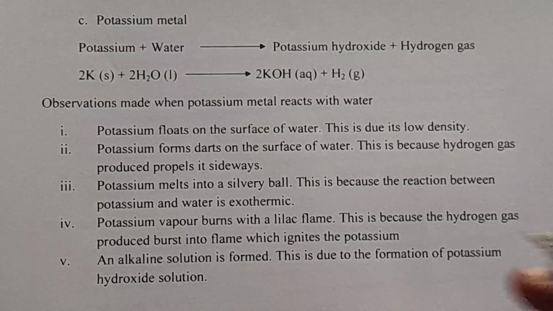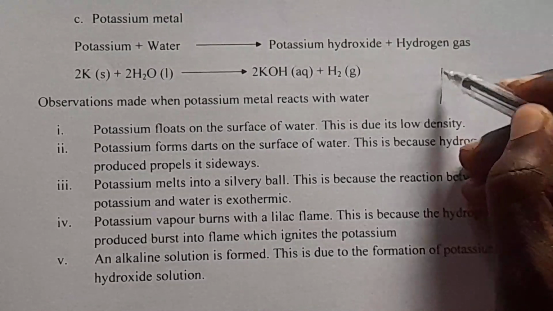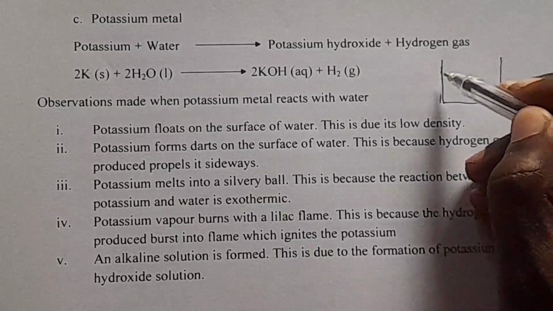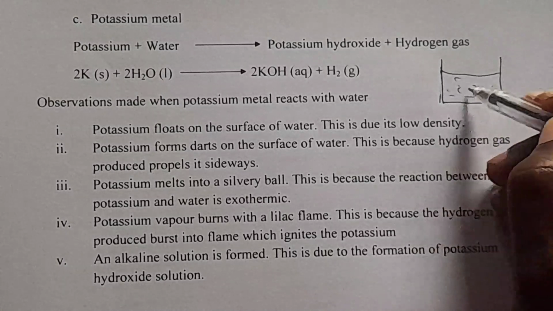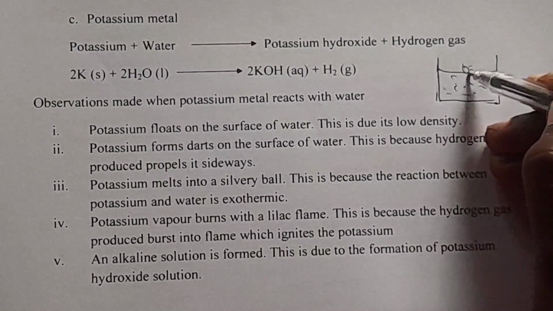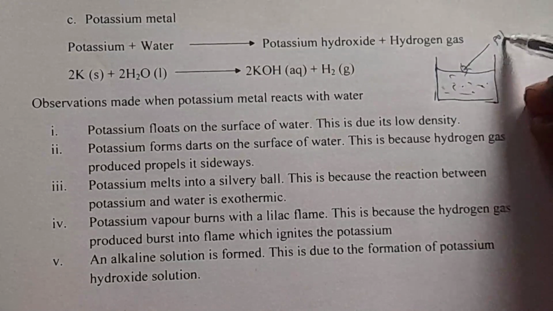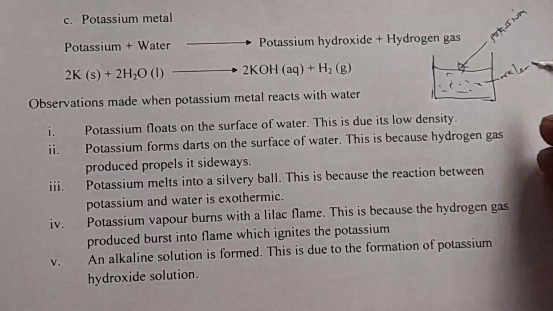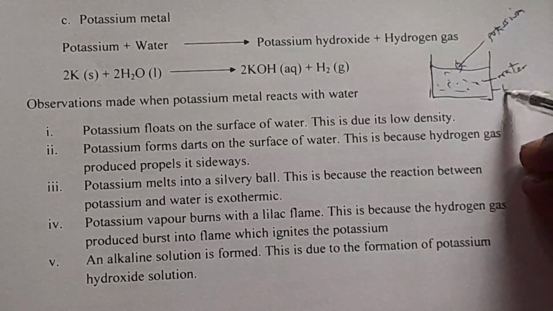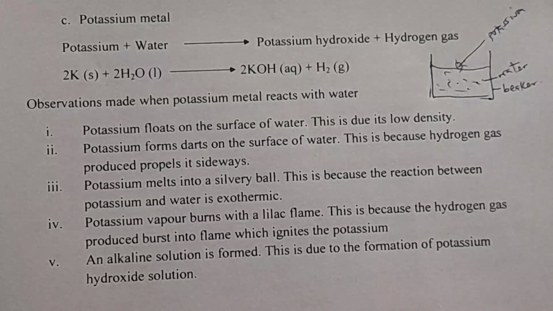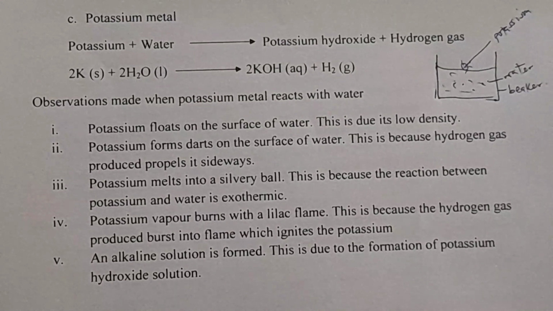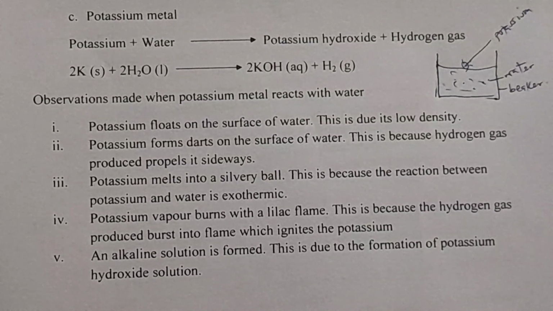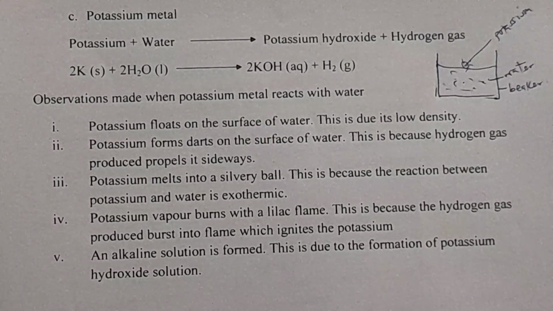Or during the exam, they may draw for you something like this. This is just a beaker. Then they will put water here. Then they will put here potassium, something like that. So I told you this is potassium metal. Then here you are told water. Then here you have the beaker. So part A, you are told to state and explain the observations made. Part B, you may be told to write the reaction that takes place in the beaker, something like that.